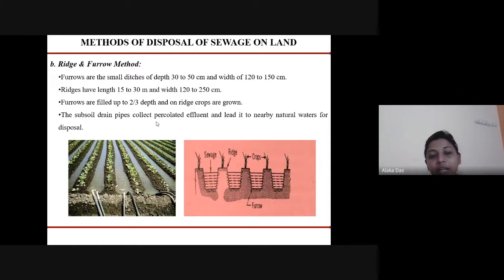And the ridges have length 15 to 30 meter and width of 120 to 250 centimeter. The furrows are filled up to two-third depth, and on ridge, crops are grown. The subsoil drain pipes collect the percolated effluent and lead it to the nearby natural waters for the disposal.